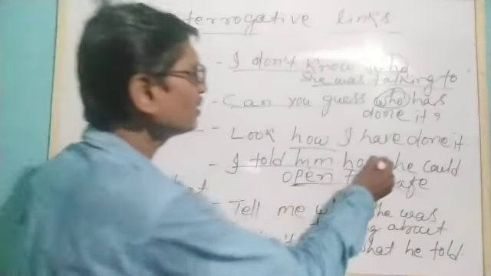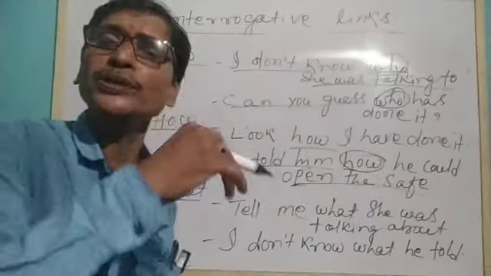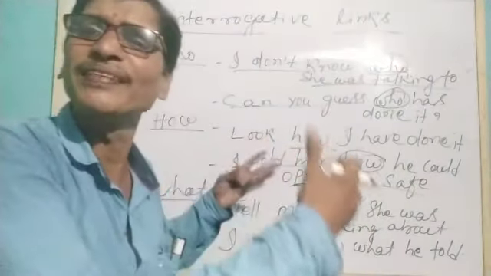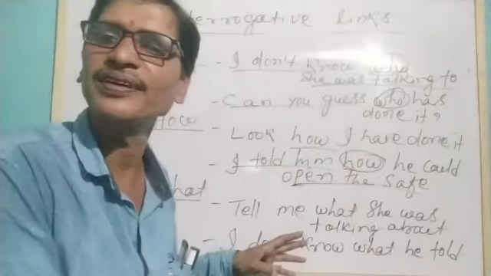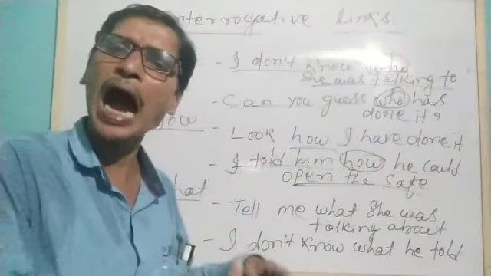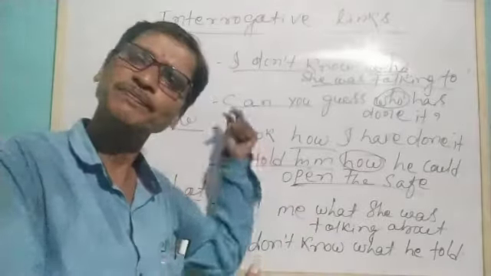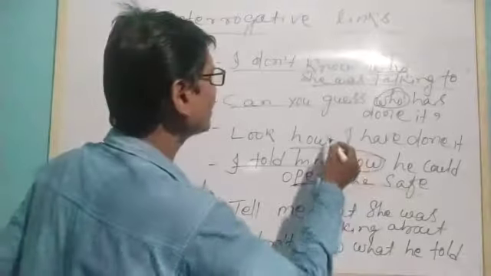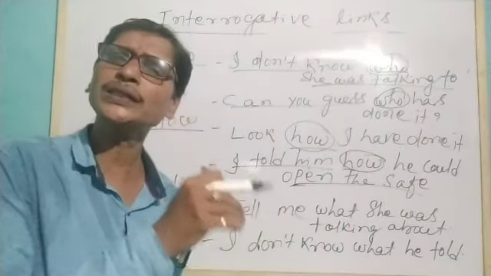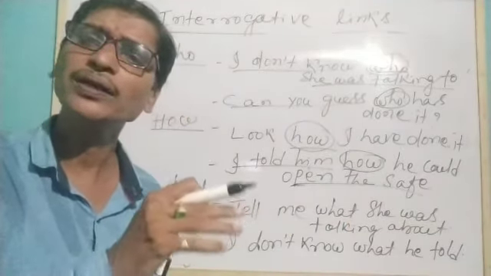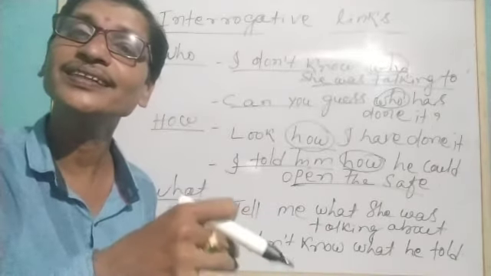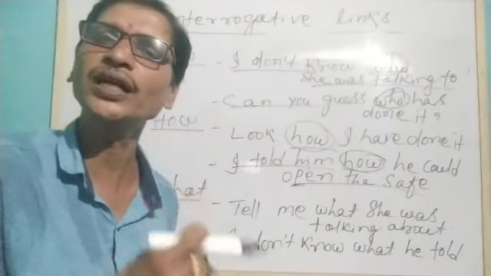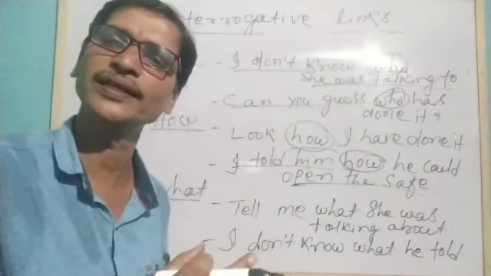Understand? So here we want to tell the procedure. I told him the procedure to open the shelf. That means I told him how he could open the shelf yesterday, the past time. So we understand that here "how", despite being a question word, we used as a link, so they are called interrogative links. The interrogative words used as links.